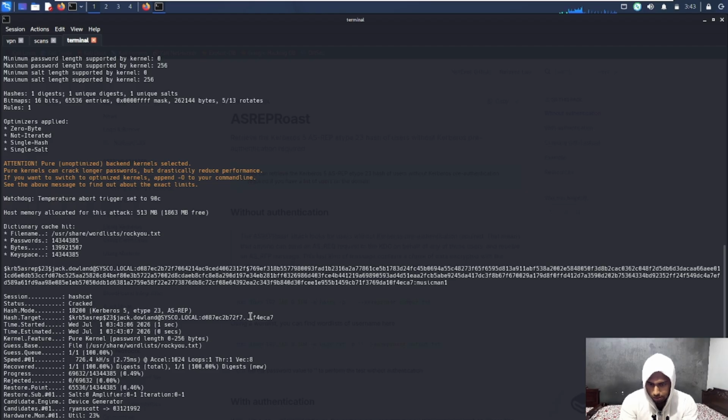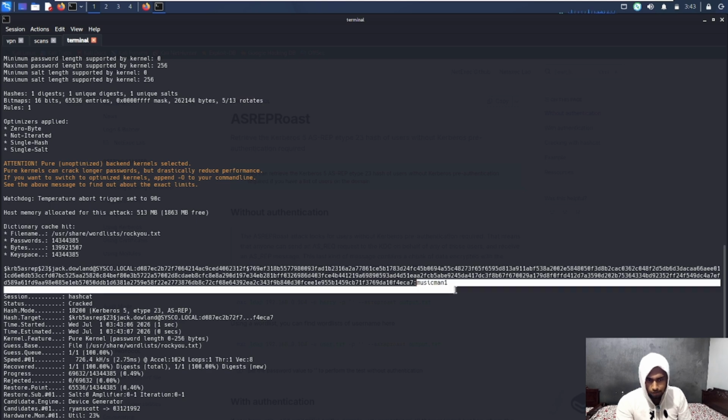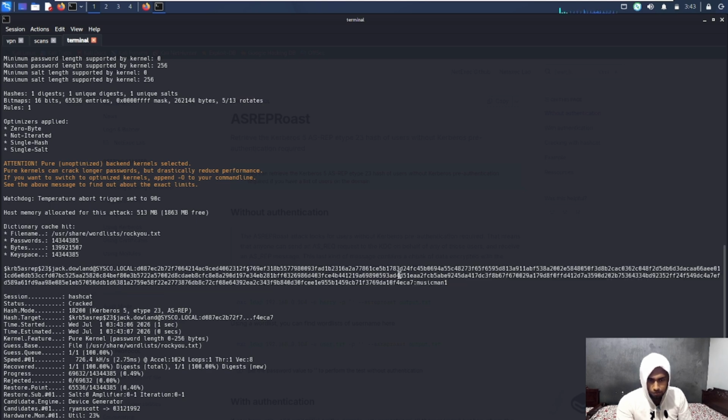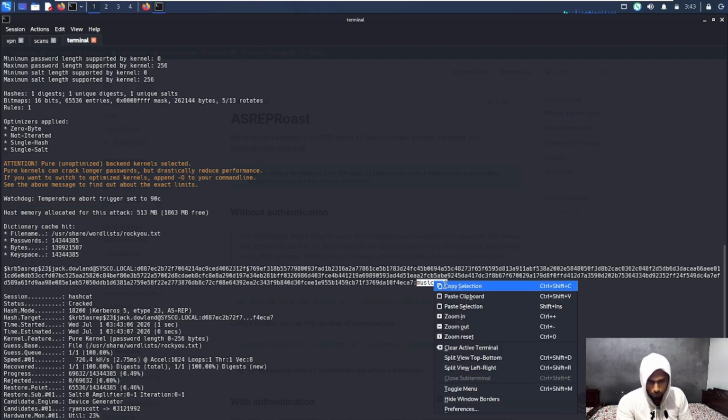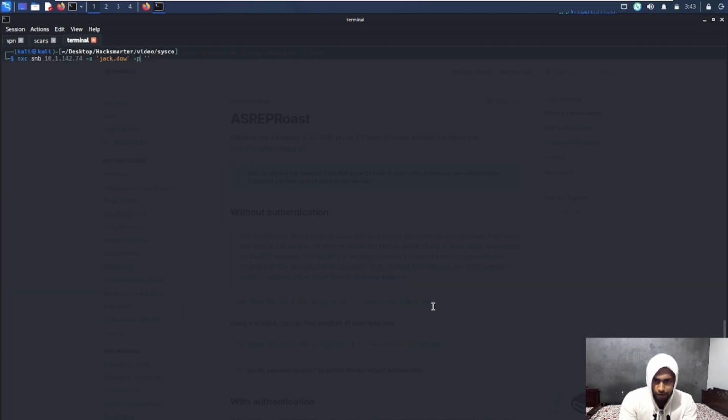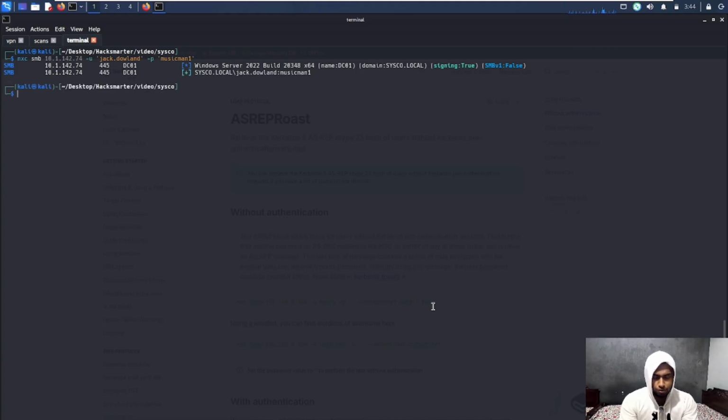I'll remove the shares and the user is jack.doglin. I will clear that up. I'll just copy this password here and clear up for you guys. And jack.doglin, and the password is this one, musicman1. Let's see if it is a valid password. Yep, it is a valid username and password.